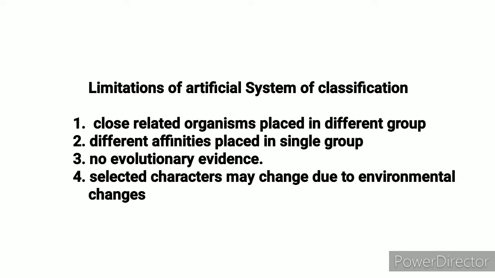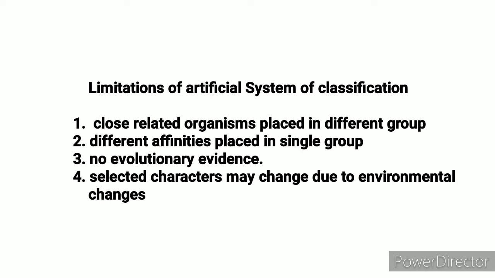Another drawback is that organisms which have different affinities, different characters, get placed in the same group.